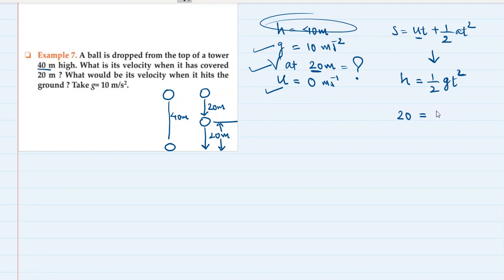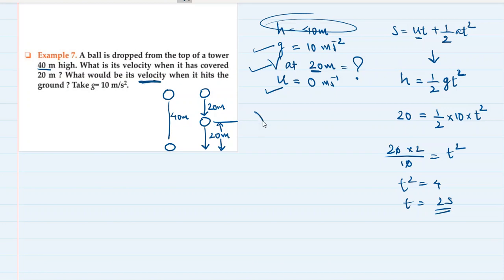So 20 is equal to half multiplied by g, that is 10, into t square. So 20 multiplied by 2 upon 10 is equal to t square. So t square is equal to 4, so t is equal to 2 seconds. So it will take 2 seconds for the body to reach this position. But we don't have to find the time. We have to find the velocity.